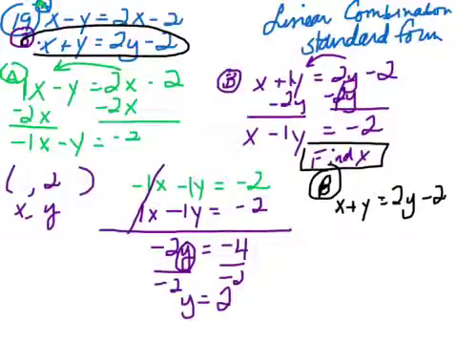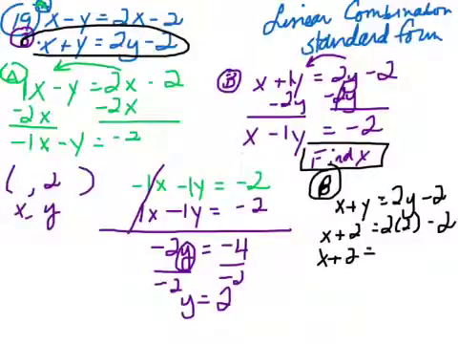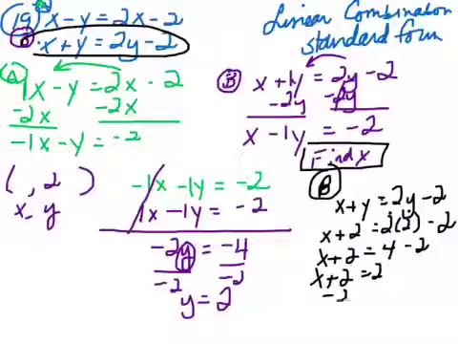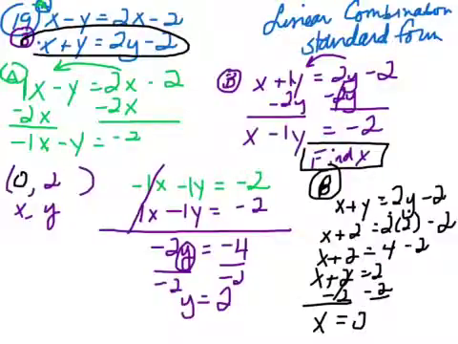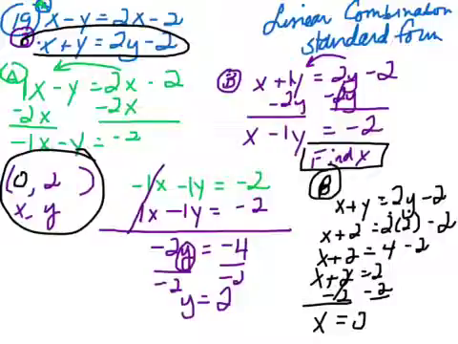All right, y was 2. So plugging in, x plus 2. There's a y on the other side. 2 times y is 2 times 2. So I have x plus 2 is equal to 4 minus 2. So I have x plus 2 is equal to 2. And you can see the answer is going to be 0, but we'll go ahead and subtract from both sides. We get x equals 0. So the x that goes with y equal 2 is 0, and there's my solution point.